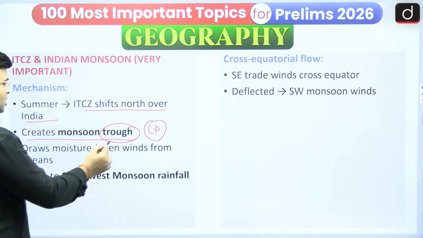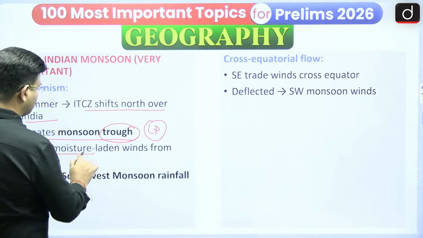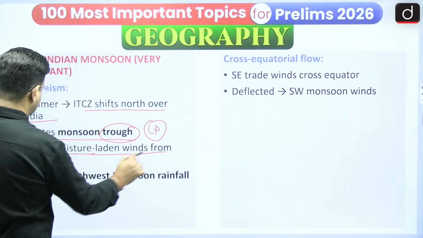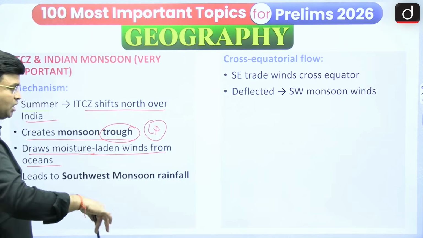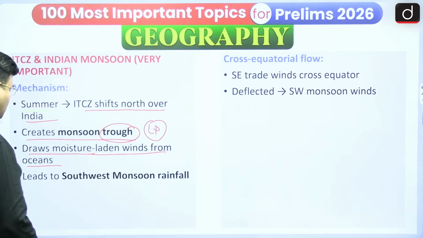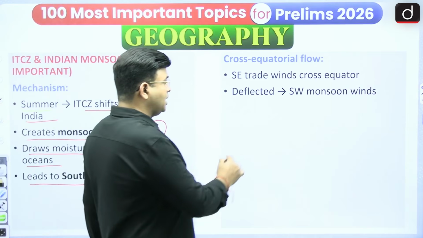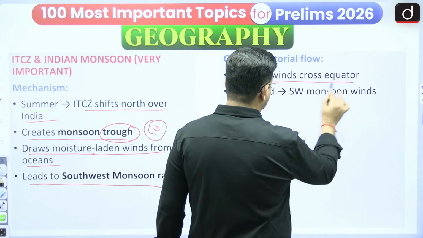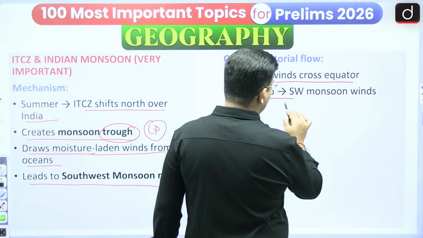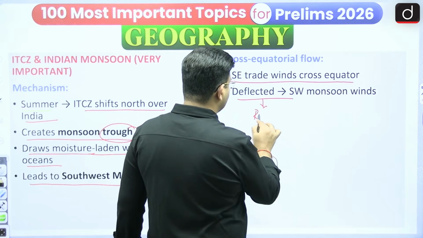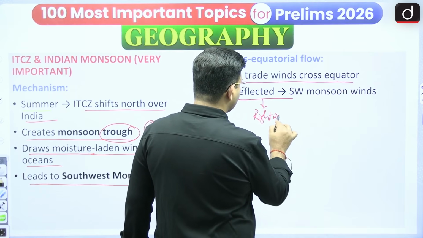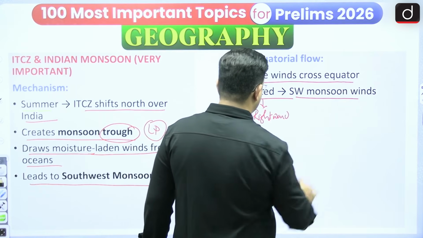It creates a monsoon trough, meaning low pressure, and if it is low pressure, it draws moisture laden winds from the oceans, and from the ocean to the land, it leads to the southwest monsoon rainfall. Then the southeast trade wind crosses the equator and deflects, what happened? Yes, tell me. Rightward, and it creates a southwest monsoon.